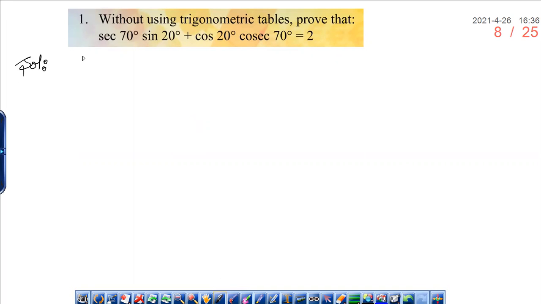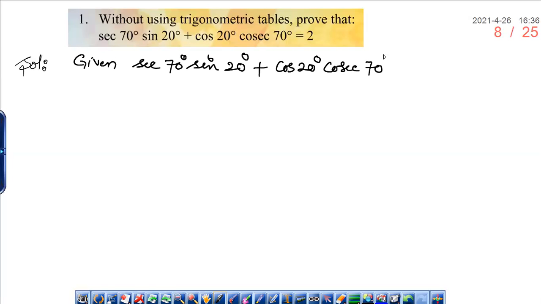What is given is sec 70 degrees into sine 20 degrees plus cos 20 degrees into cosecant 70 degrees. Now let us use the complementary angle concept and solve the problem.